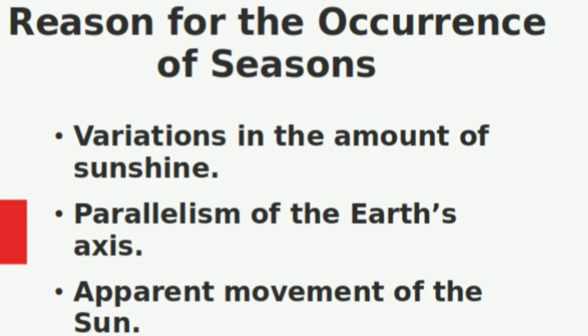The other topic is the causes for the occurrence of seasons. They are variations in the amount of sunshine, parallelism of the Earth's axis, and the apparent movement of the sun, etc. Due to these reasons, different seasons occur on the Earth.